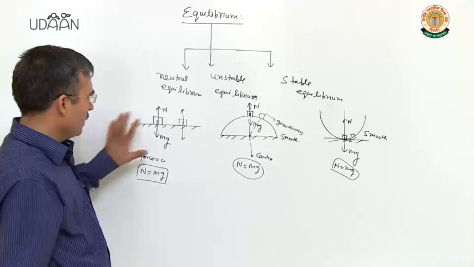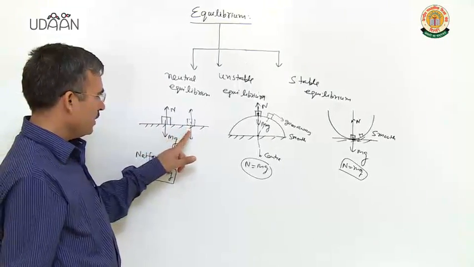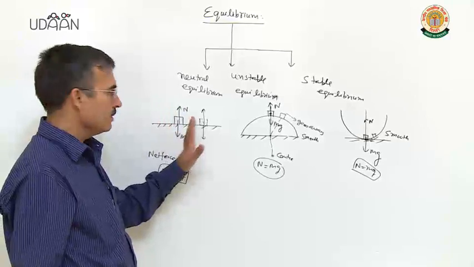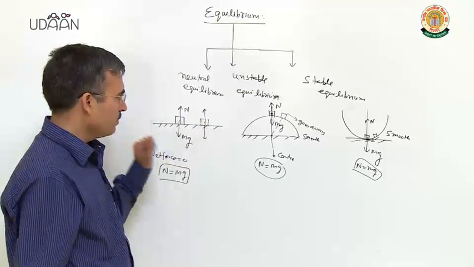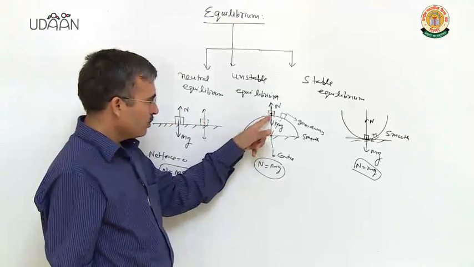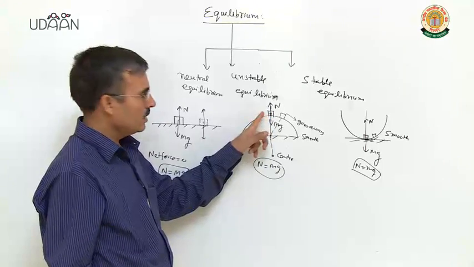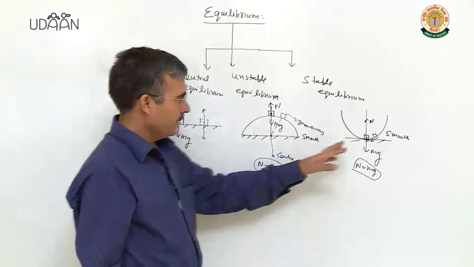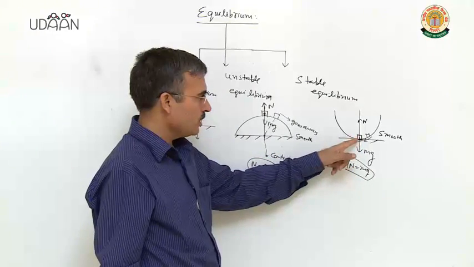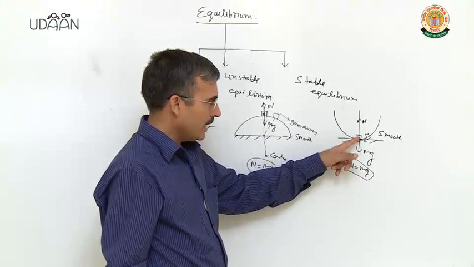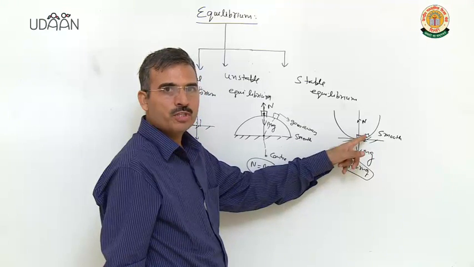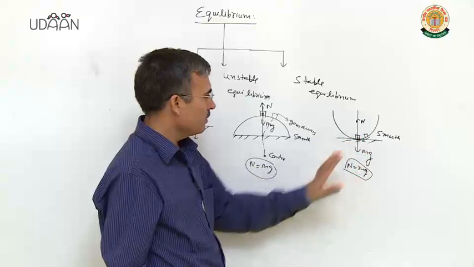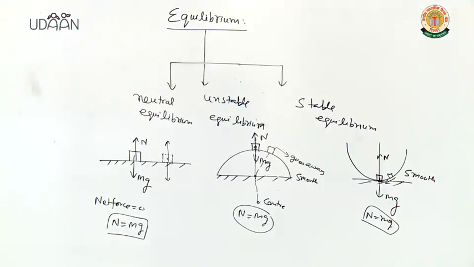Clear? Clearly, unstable equilibrium, body displaced, remain wherever you will leave it, no tendency to come back. This position is unstable equilibrium position. If it is slightly disturbed, goes away. That position is stable equilibrium position. If it is slightly displaced from this position, it will come back to the position. So it is stable equilibrium position. Clear?